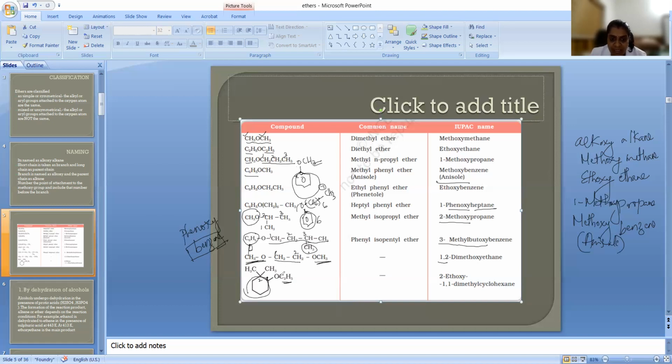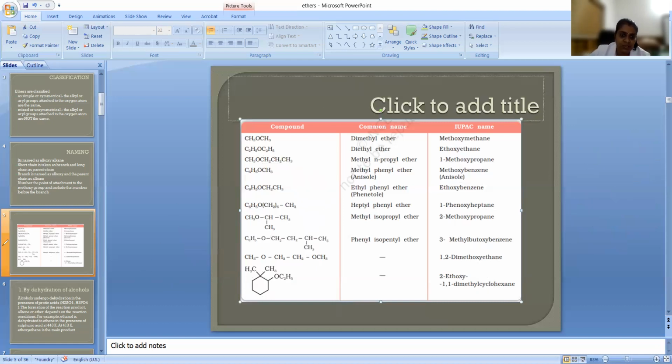So we will write 2-ethoxy. Okay, in this particular case, we have to take it as 1 and this is second because more number of branches are there. So this is considered as the first position. Okay, so second position is OC2H5 attached. So it is 2-ethoxy. Then 1,1-dimethyl. This chain you have to name 1,1-dimethylcyclohexane. This is the name. Okay, so if more number of branches are coming, we will give priority for that. This is only 1 branch. So second position is this. Okay. So in this way, we will name it.